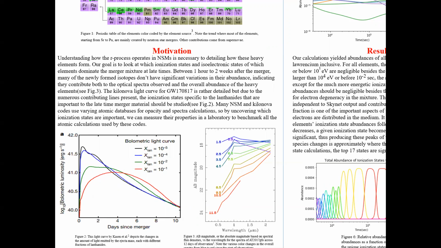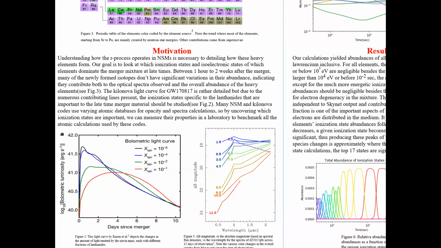If you look over here, we can see in this plot that the distribution of the lanthanides, the lanthanide fraction, has a significant effect on the bolometric luminosity, the total brightness of the kilonova. So we would like to find out how the different ionization state abundances are distributed at late times so that we can combine it all together and compare this data to many of the neutron star merger and kilonova codes.